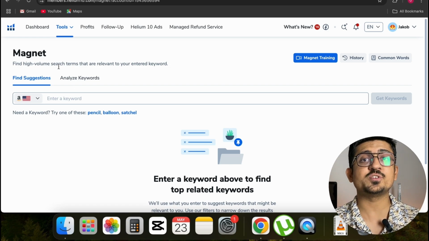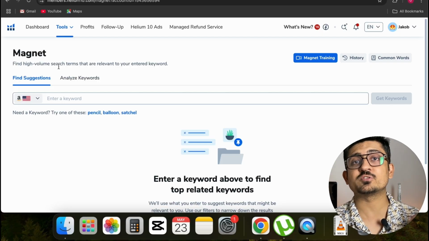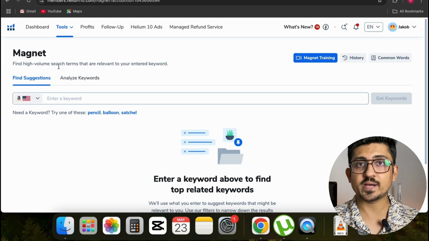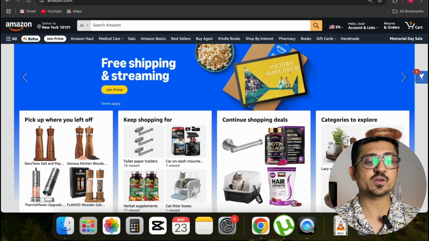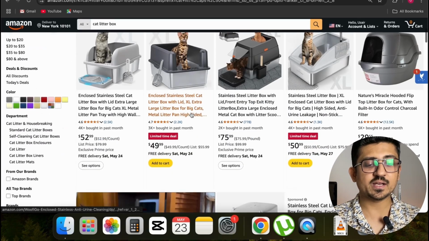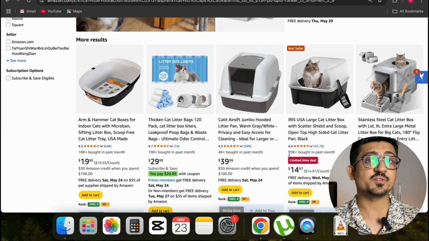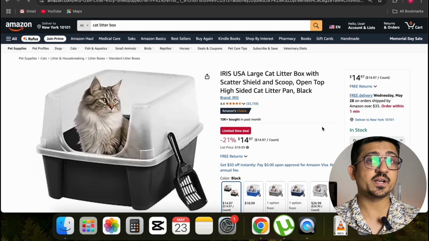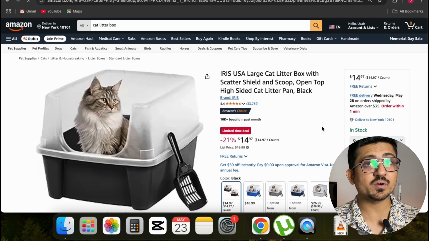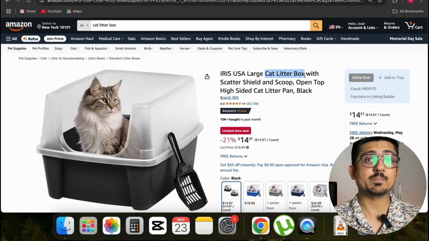If you know all of those details for those keywords, then you can actually beat your competition and rank your product even higher than your competitor on the Amazon search page, so you can get more traffic and more sales, right? For example, if I go on the Amazon website and search for any product I want, like cat litter box, and after selecting a main competitor, for example this one, which you can see has more than 10,000 sales in the last month and 33k reviews, I open that listing and consider it as my main competitor. I have to pick a main keyword from their title. You can see their title says large cat litter box with scatter shield and scoop. So basically, cat litter box is the main keyword, and with the help of this keyword, we can play around with it and find more than 100 keywords, right?